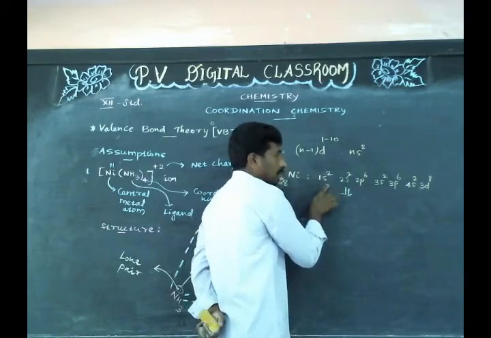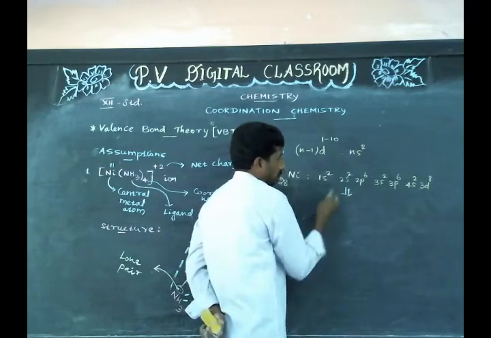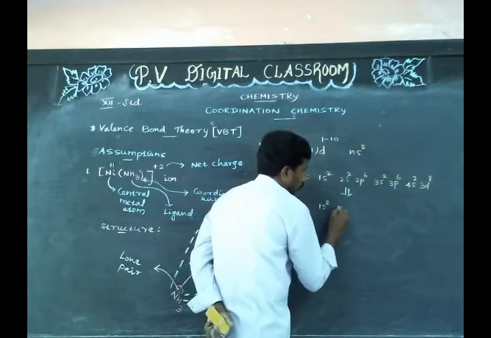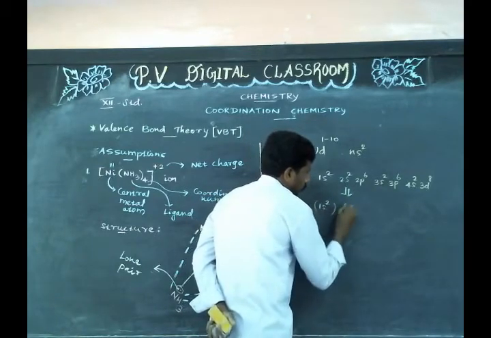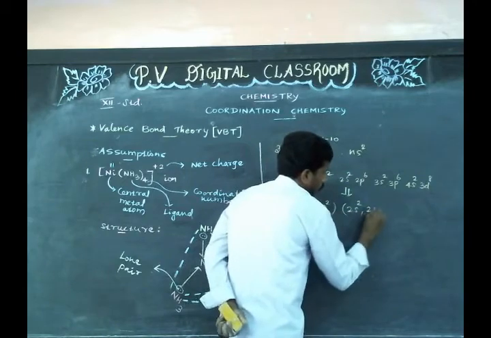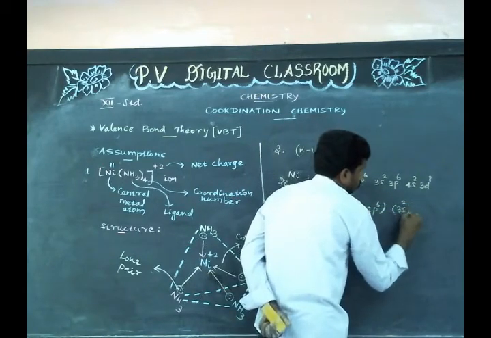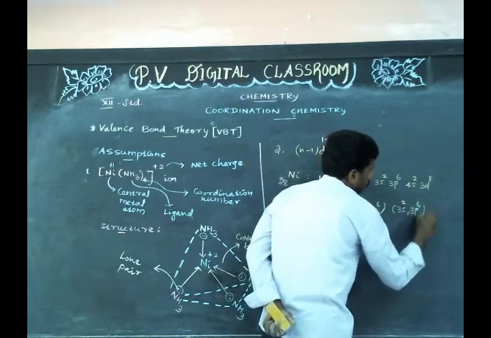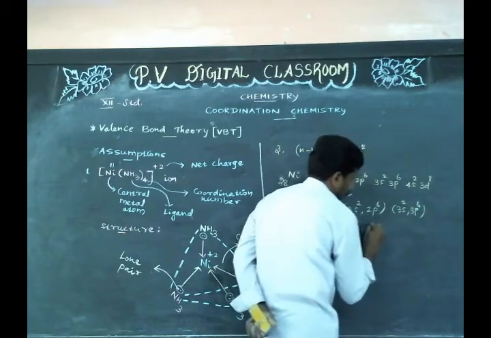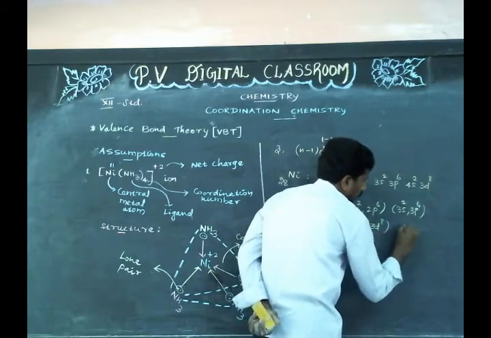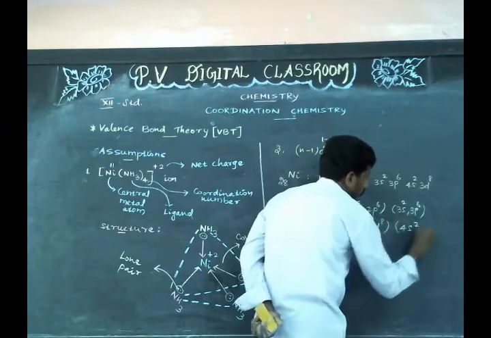We can rearrange this electronic configuration: 1s2, 2s2, 2p6, 3s2, 3p6, 3d8 and 4s2.